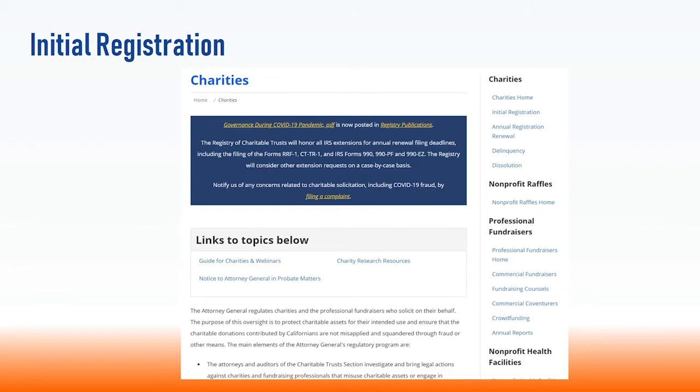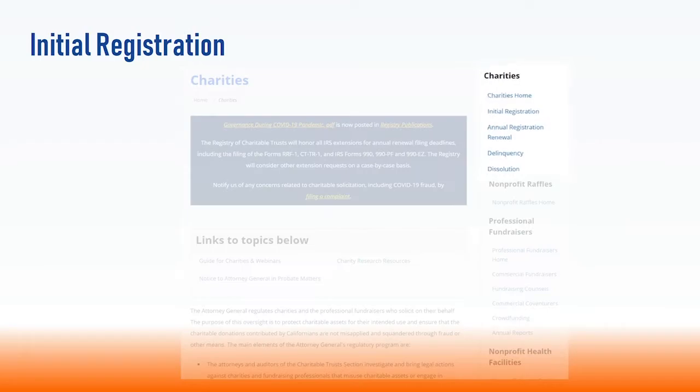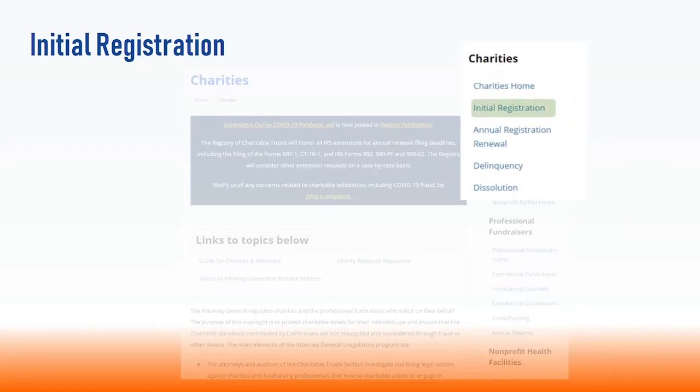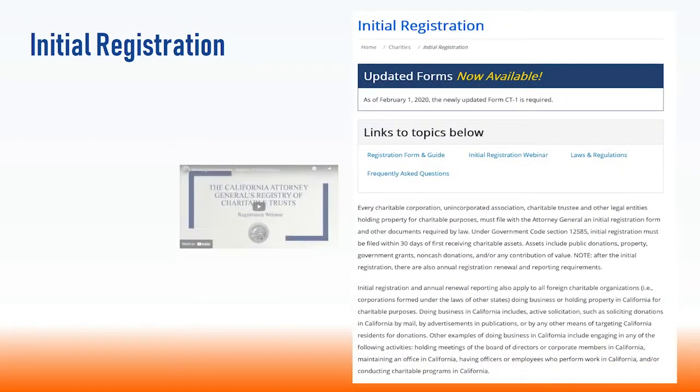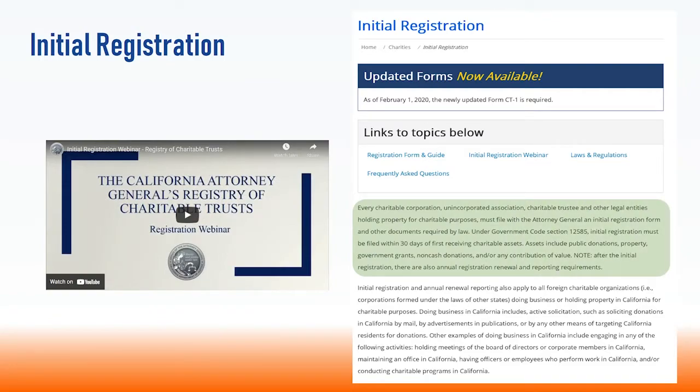Moving back up to the top of the navigation menu, every charitable corporation, unincorporated association, charitable trustee, and other legal entities holding property for charitable purposes must file with the Attorney General an initial registration form and other documents required by law. Under Government Code Section 12585, initial registration must be filed within 30 days of first receiving charitable assets.